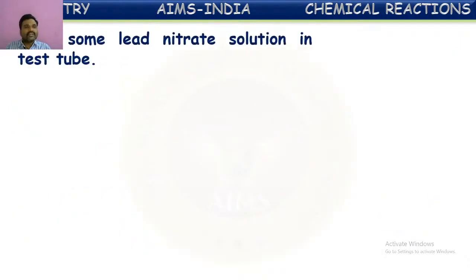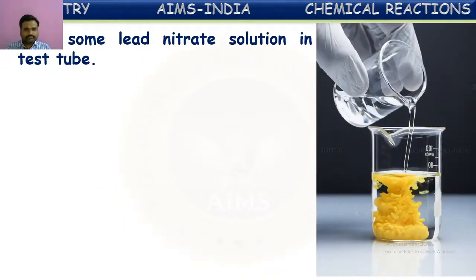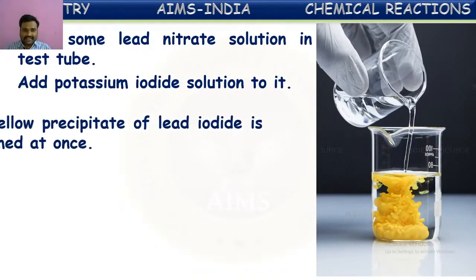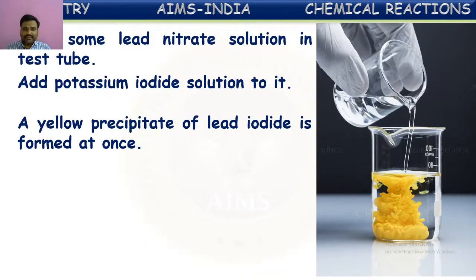Now you can see the experiment here. Take some lead nitrate solution in a test tube or beaker. Add potassium iodide solution to it slowly. Then we can see clearly the formation of a yellow precipitate of lead iodide. So here the reaction can be characterized by the formation of precipitate.